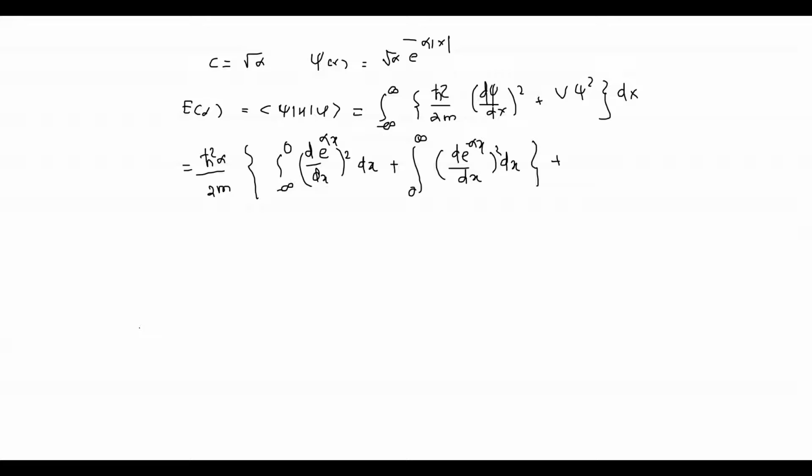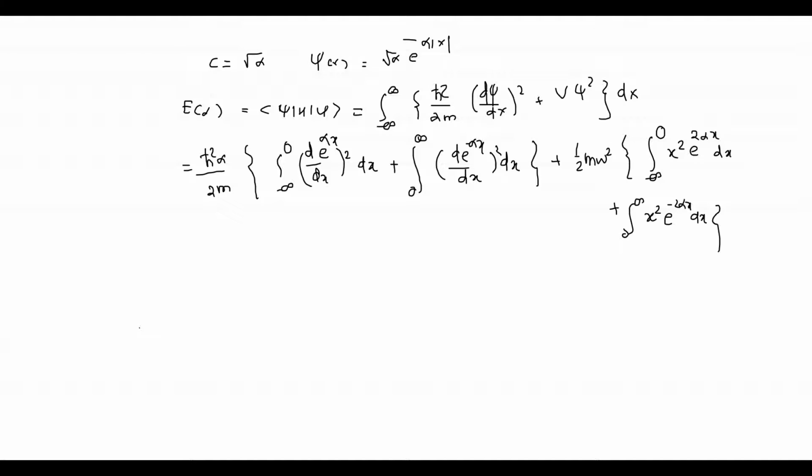It is half m omega square x square. So here also the limit will get split: x square e raised to 2 alpha x dx from minus infinity to 0, plus the integral from 0 to infinity of x square e raised to minus 2 alpha x dx.